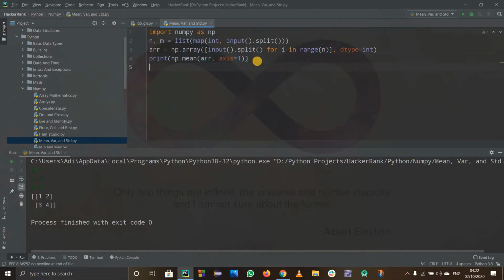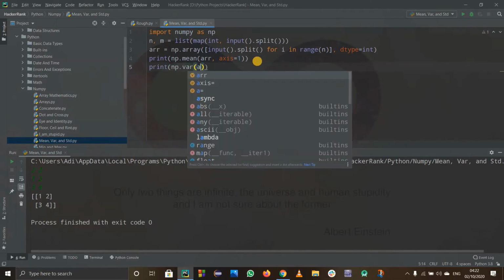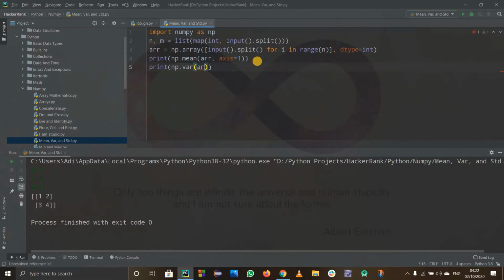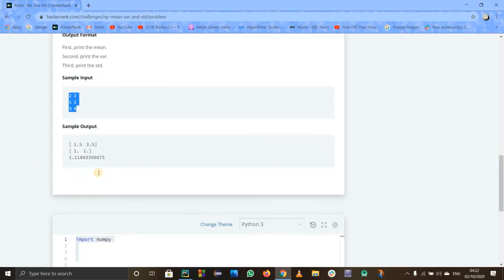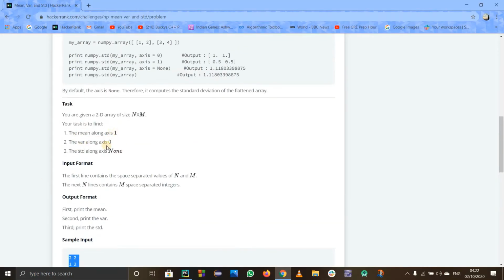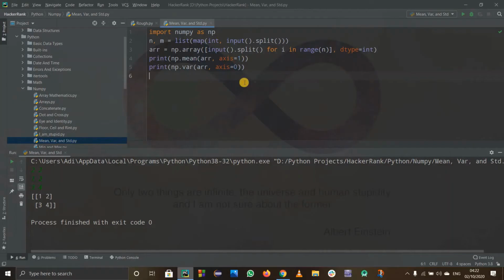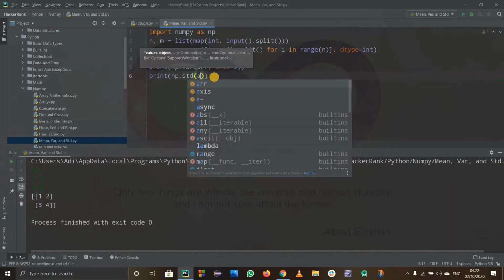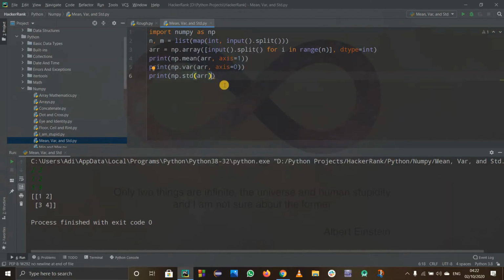On the next line, I have to print out numpy.var, and var is also the same thing. The array name and the next parameter is axis equals 0 in this case. They have told us 0 and 1, I'll just check it once. Yeah, the mean on axis 1, then axis 0, and then the std. So I'll print out numpy.std, and I just have to mention the array name, because if I don't mention the axis, it means the axis is none. Okay, looks fine up to now.